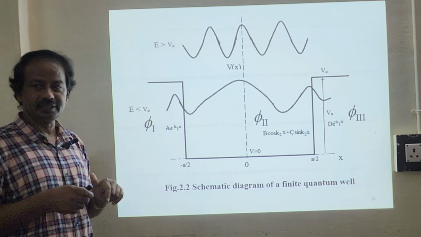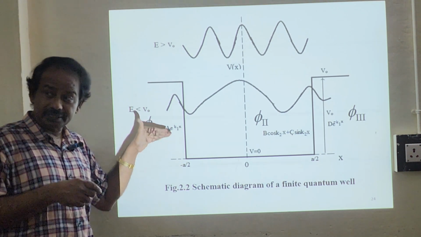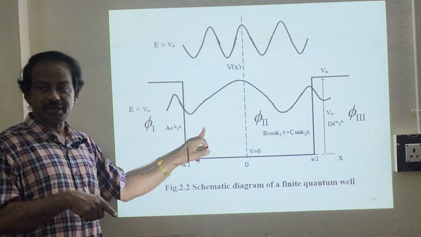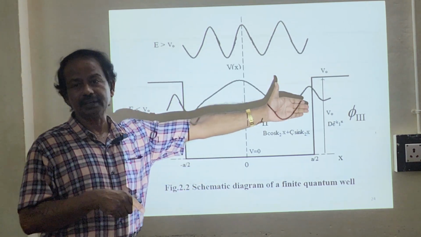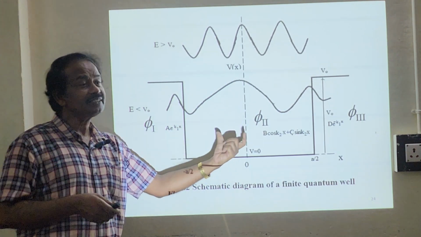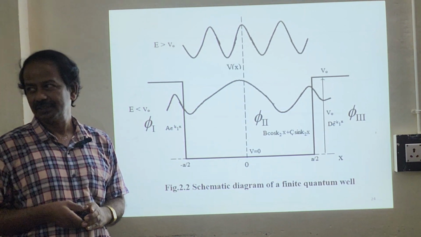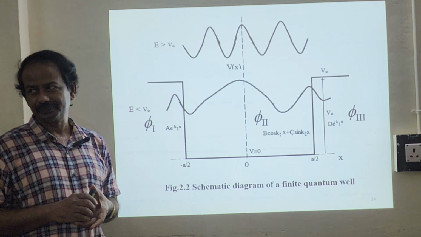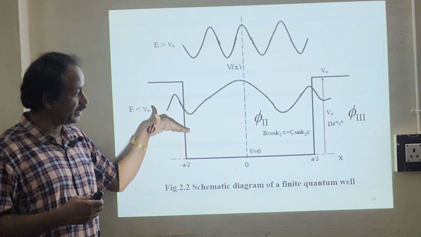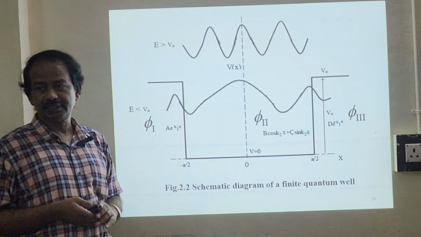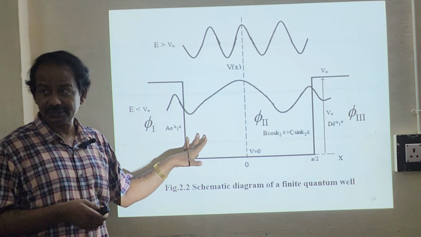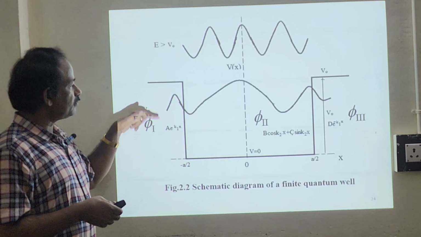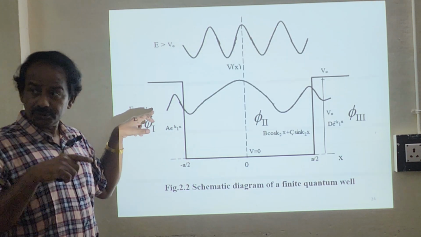In this case, some particles will penetrate into the barrier. See, this is your barrier. The particle will tunnel into the barrier. It will go inside, and again it will come back. So this case is called a bound state, in which we are going to have only discrete energy levels. We are going to look into that later. So they are all discrete energy levels. It is not continuous. It's a bound state.